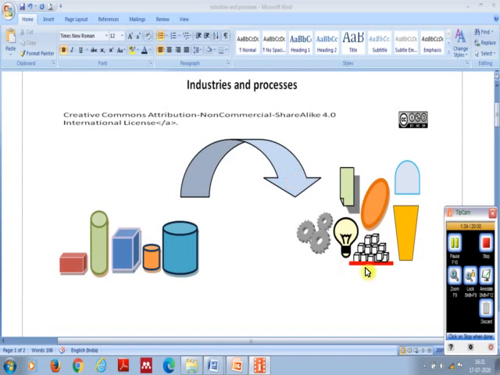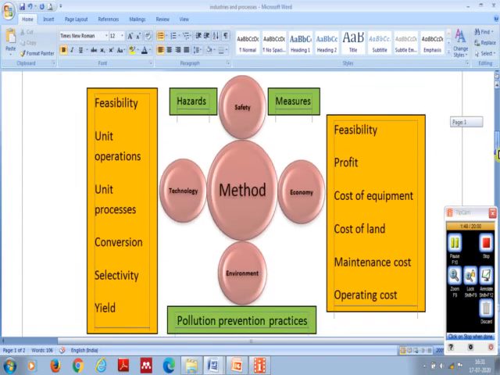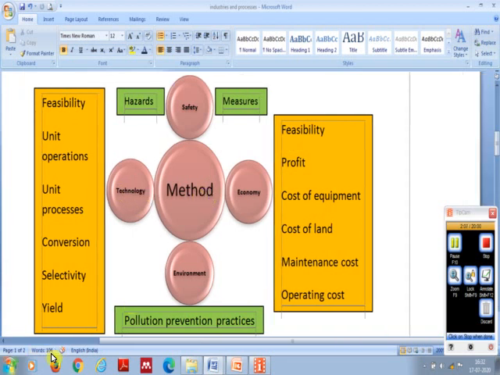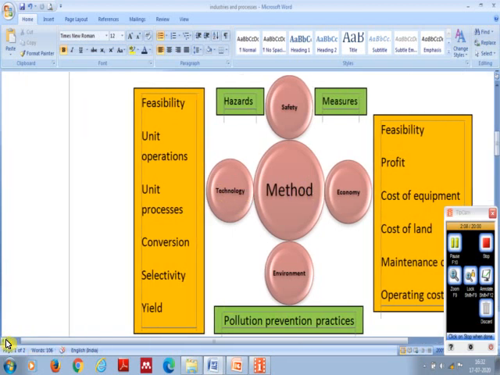Let us have a look at some other factors associated with the production. These factors can be categorized as technological factors, factors associated with the economy, and factors related to environment and safety.